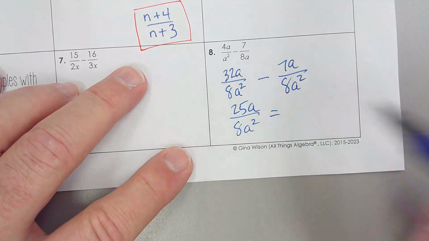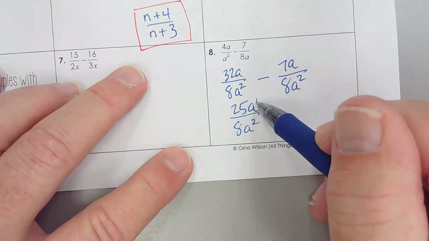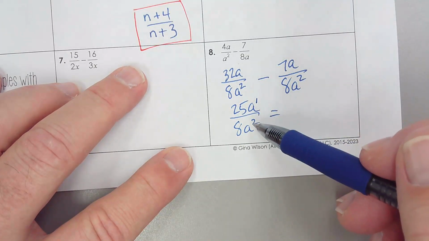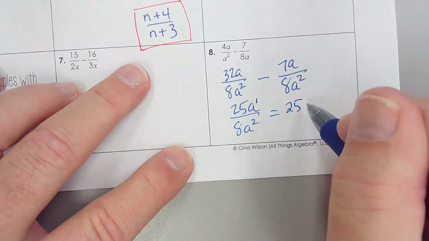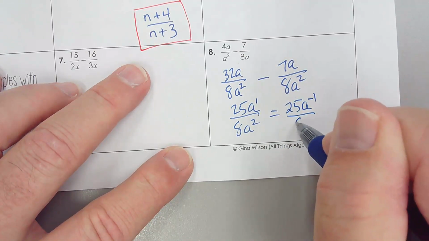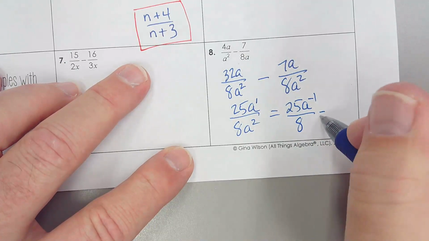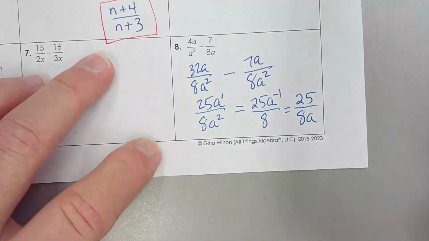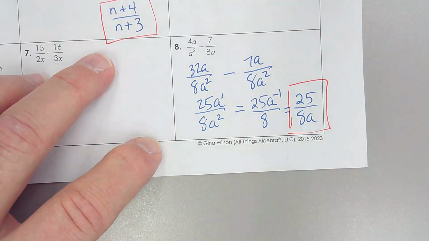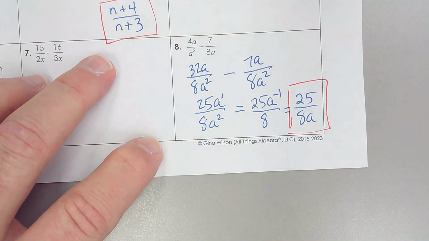Now, I think you're seeing, I think I can simplify that. Do you remember? When you divide with exponents, you subtract. So this is going to be 25a to the negative 1 over 8. And I have to move just that a to the negative 1. So there's my final answer. 25 over 8a. All right? So the name of the game here, when you add and subtract, is common denominator.